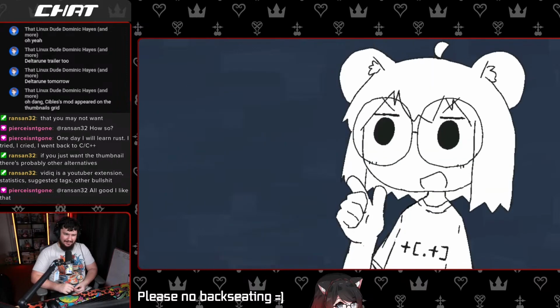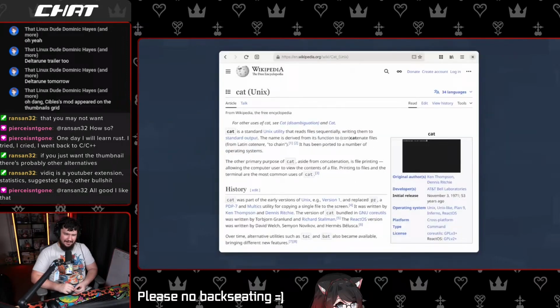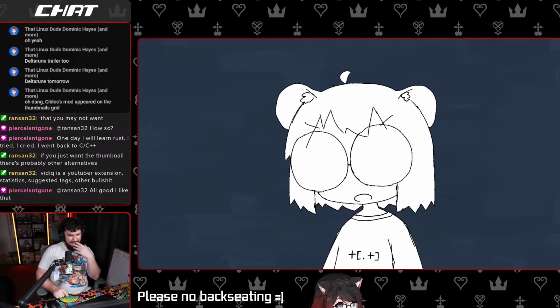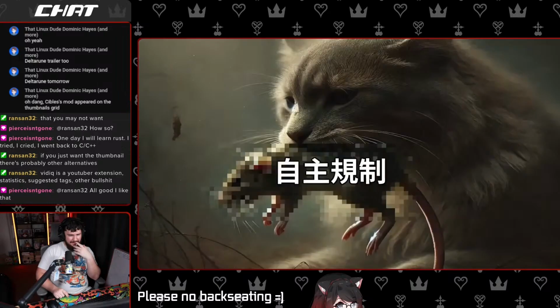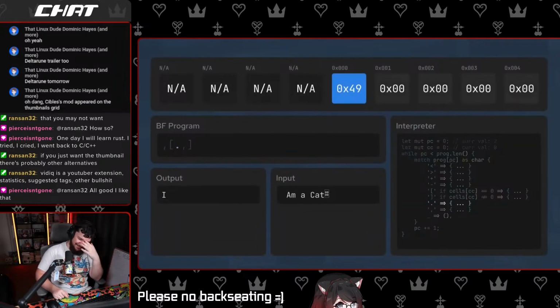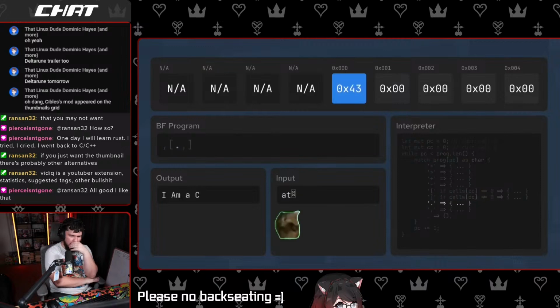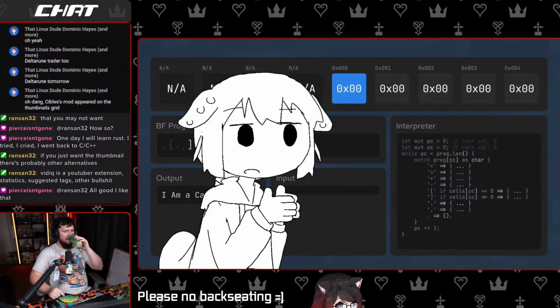Brainf can be more ergonomic than you might expect. A cat is a type of program that redirects its input to the output, not to be confused with the other type of cats, which are evil and eat babies. Anyway, here's one possible cat implementation in Brainf. Notice that because there isn't a standard way to handle strings in Brainf, this particular implementation requires the input to end with a null terminator.